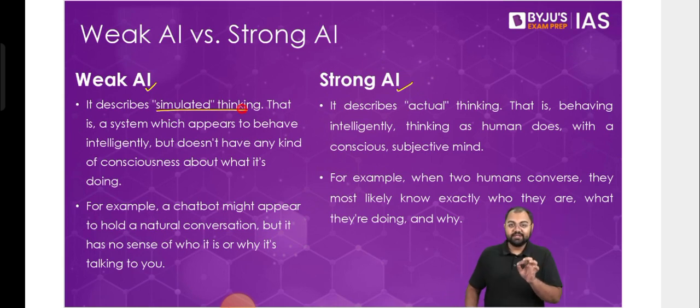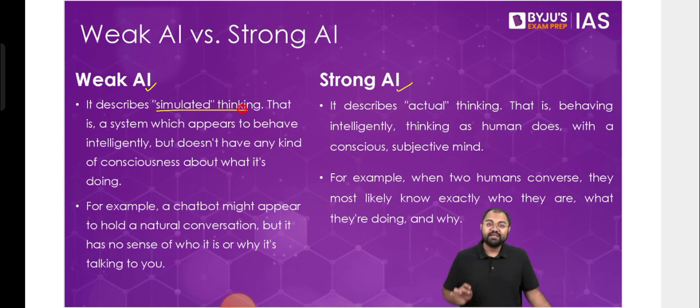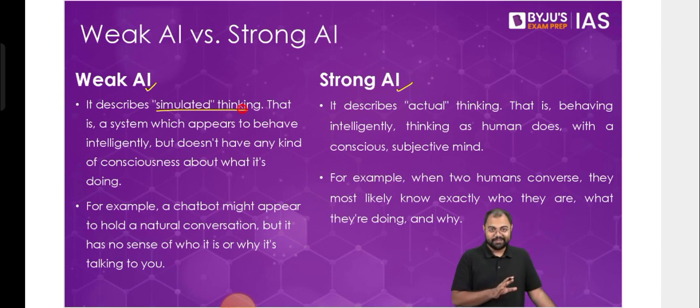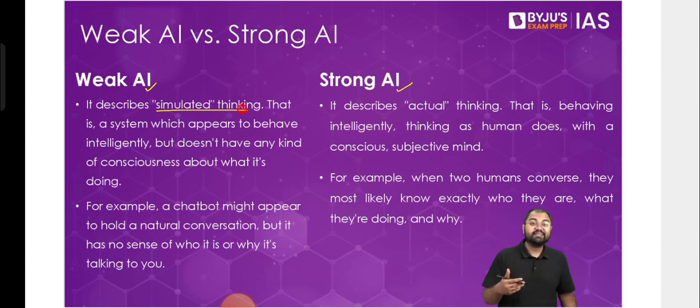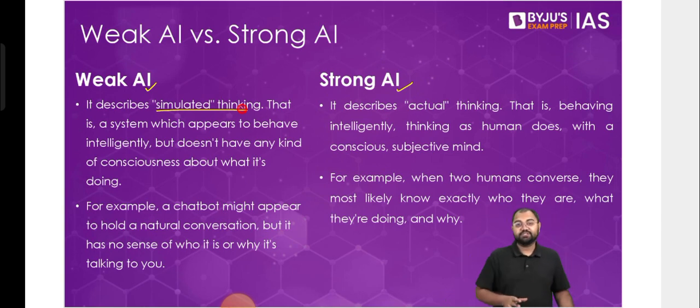Now, simulated thinking means that the artificial intelligence, although it can take decisions on its own, has cognitive abilities and can understand a pattern and do something based on that pattern. But at the same time, whatever this artificial intelligence is doing, it is doing based on what we have trained it to do. Correct. So, for example, if you have trained an artificial intelligence based system to do calculations, it can only do calculations. If you have asked it to do some kind of image processing, it can only do image processing. So it does not have its own thinking ability. It cannot take decisions on its own. It can only take decisions that it has been trained to make. Right. So that's why this is called weak artificial intelligence.